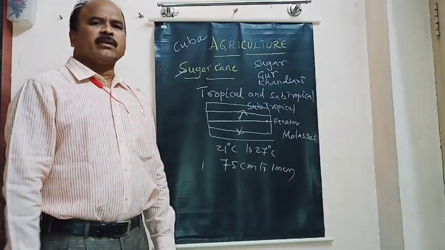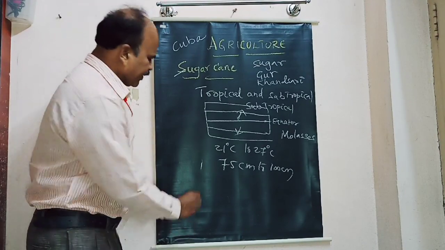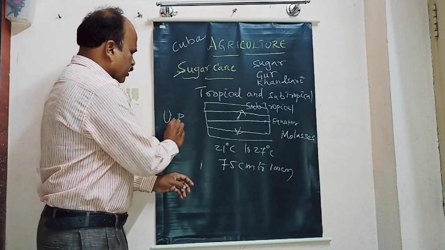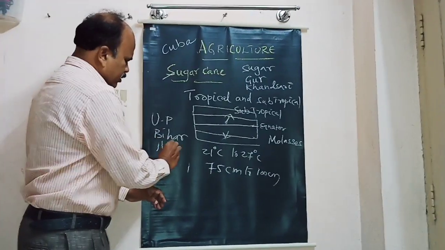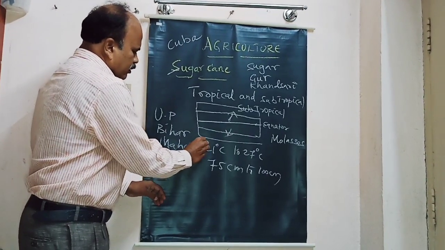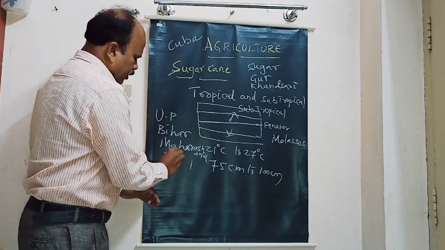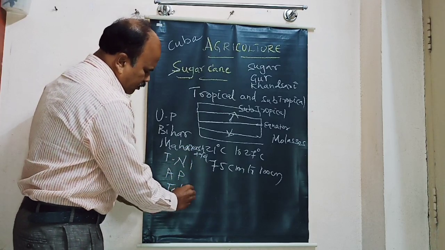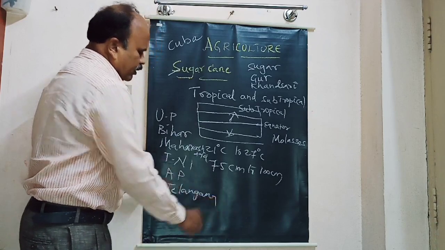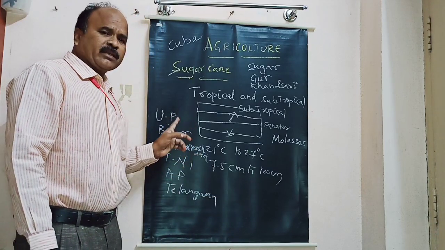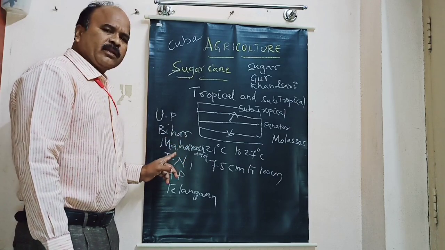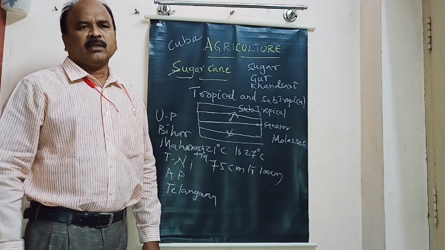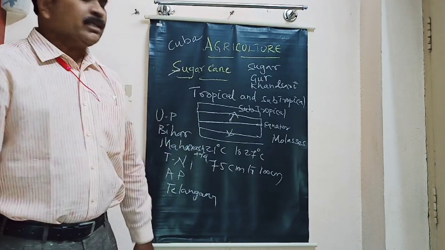What are the major states producing sugarcane in India? The first one is Uttar Pradesh, Bihar, Maharashtra, Tamil Nadu, Andhra Pradesh, Telangana, Punjab and Haryana. These are the major sugar growing states.